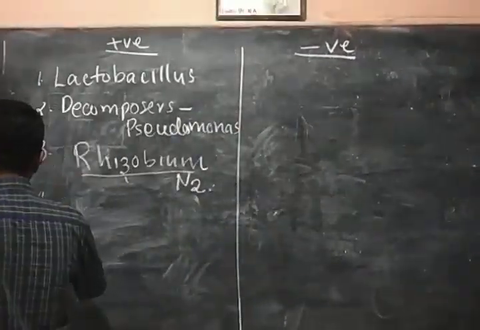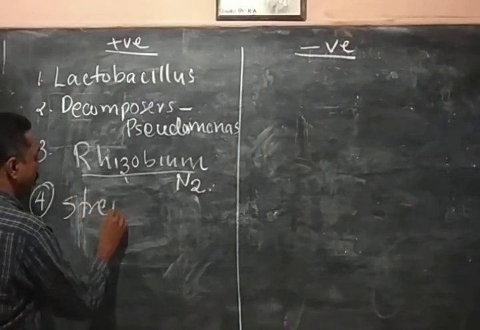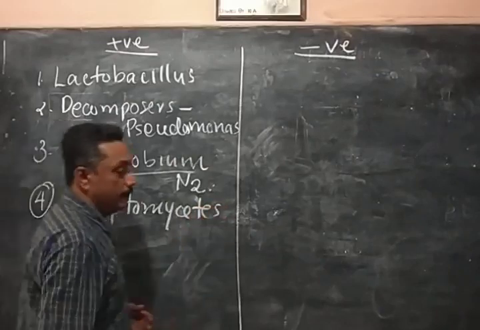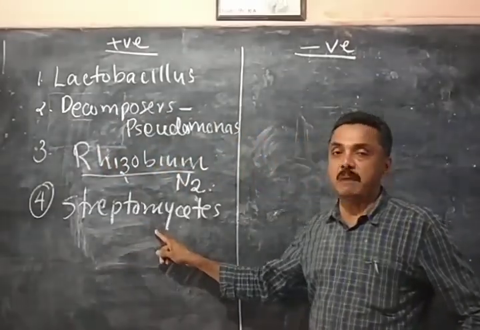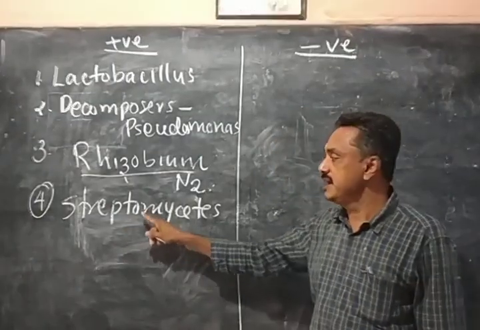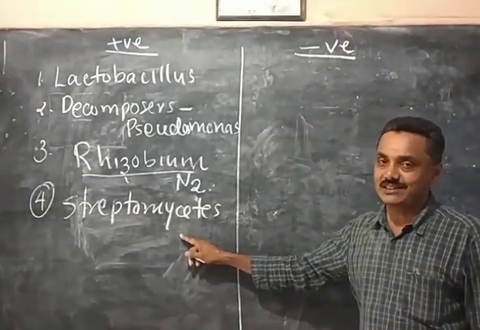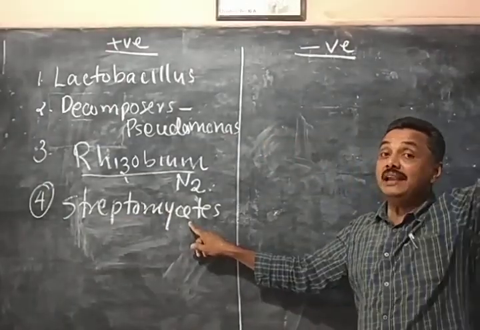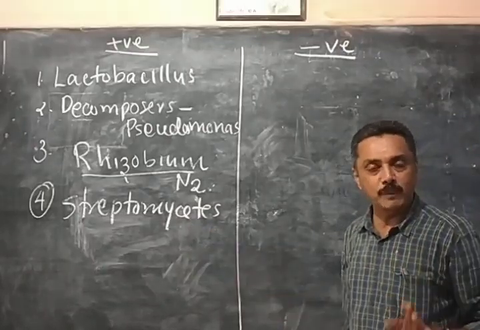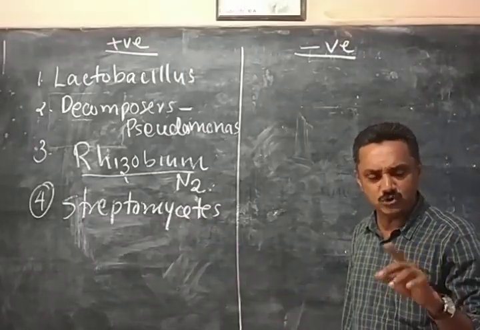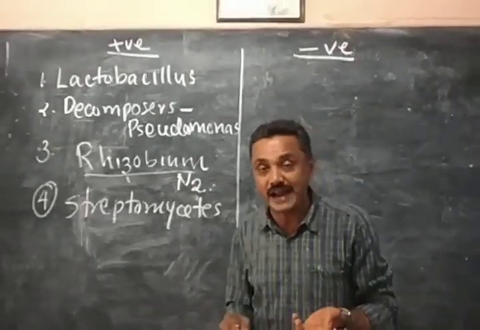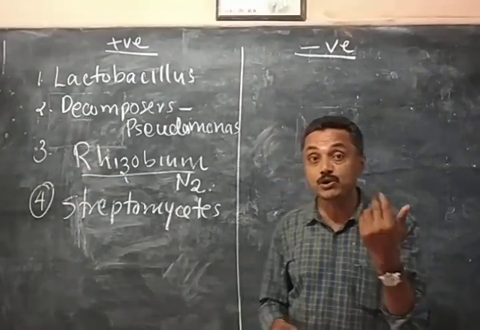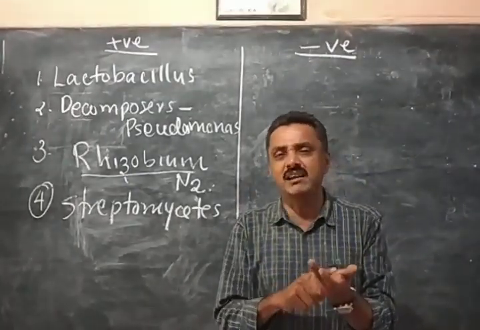Then fourth one, you might have heard about the bacteria called species of Streptomycetes. Listen to the spelling, because in the notebook the spelling is different. Streptomycetes bacteria produce an important antibiotic called streptomycin. There is a term we use, medicine antibiotic. There is a meaning for antibiotic that we can discuss later on. Bacteria produce antibiotics, you might have heard of streptomycin, terramycin, penicillin.